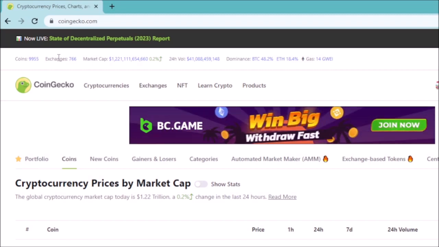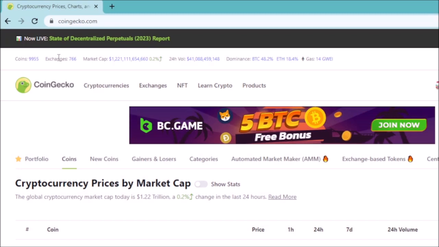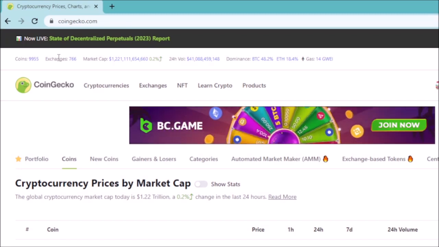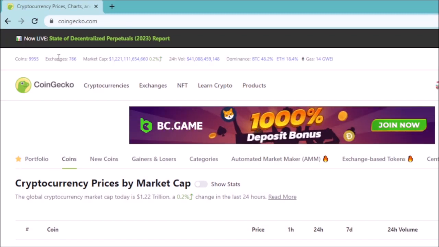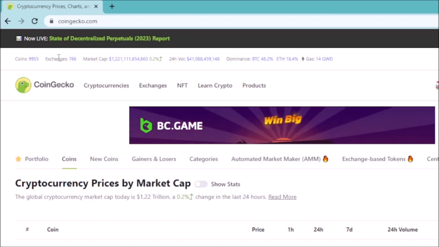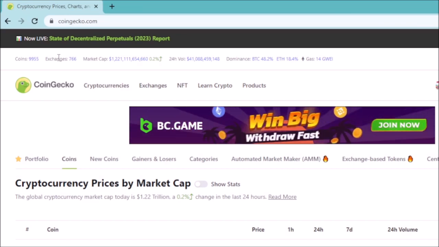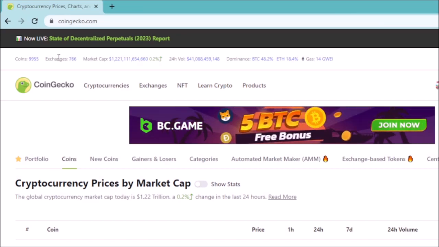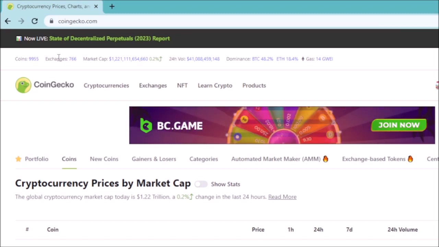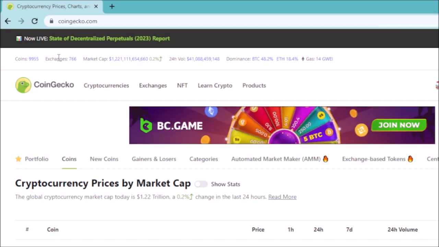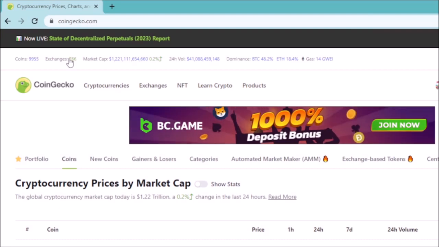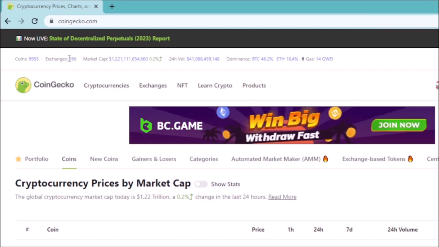Some of you know just Binance, Bybit, Bitget, those exchanges that are known on the market or are very popular. But there are other exchanges that you don't know. And if you want to know more of those exchanges, just come on Coingecko and you will understand there are over 766 as of current on Coingecko.